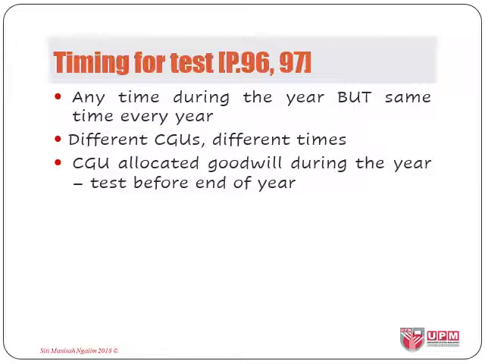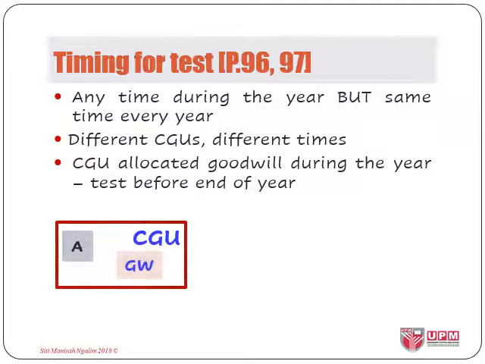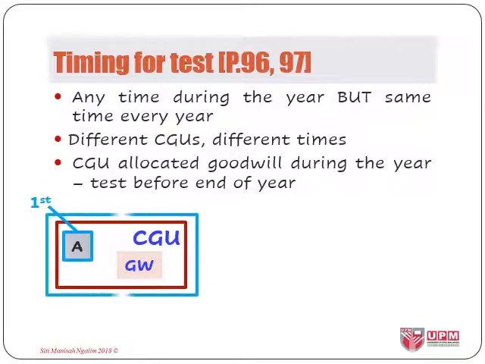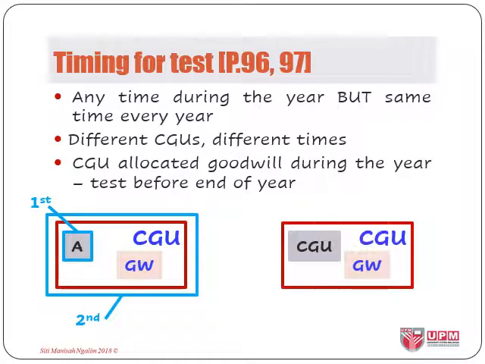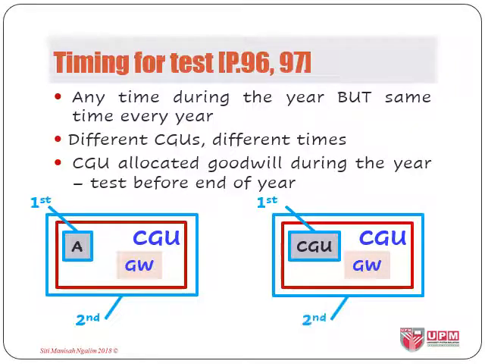Paragraph 97 further states that if an individual asset constituting the CGU to which goodwill has been allocated is tested for impairment at the same time as that CGU, it shall be tested for impairment first, before the CGU. Also, if an individual CGU constituting a group of CGUs to which goodwill has been allocated is tested for impairment at the same time as that group of CGUs, the individual CGU shall be tested for impairment first, before the group of CGUs.